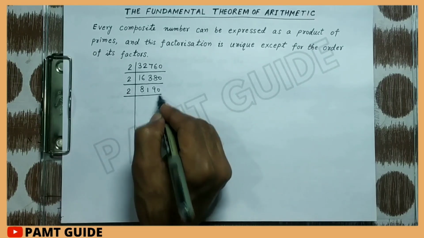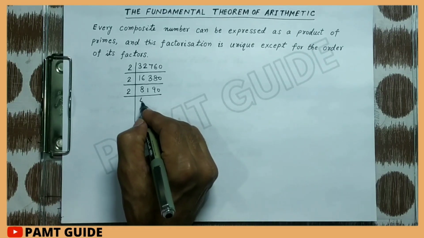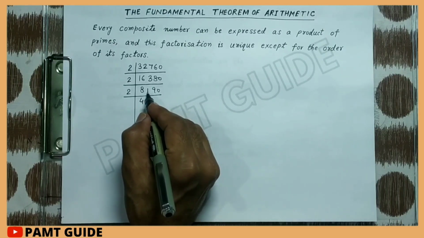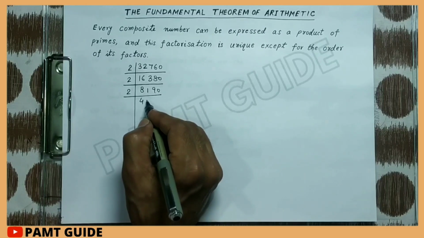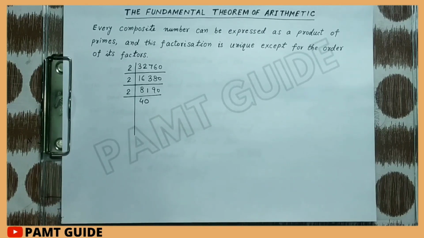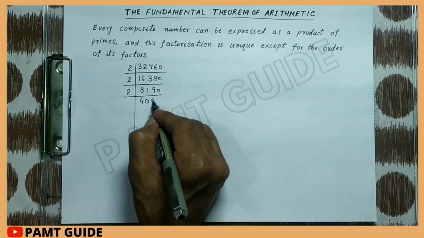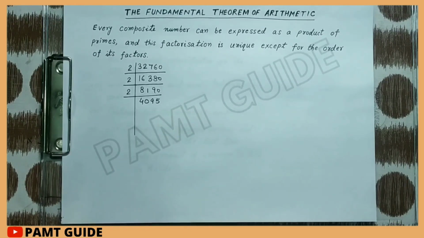It is also divisible by 2, so 2 4s are 8. When we go on, 1 is not divisible by 2, so here is 0. Now 2 9s are 18 and remaining 1, and 2 5s are 10.